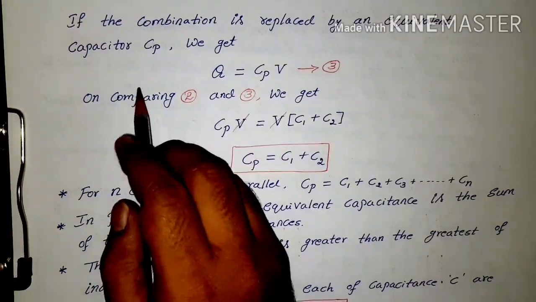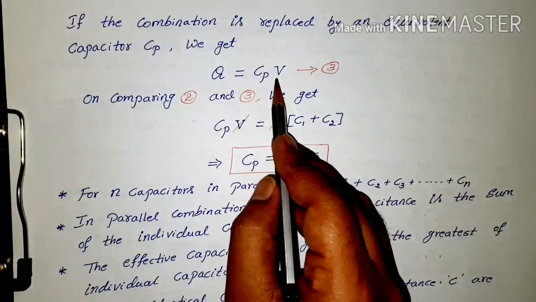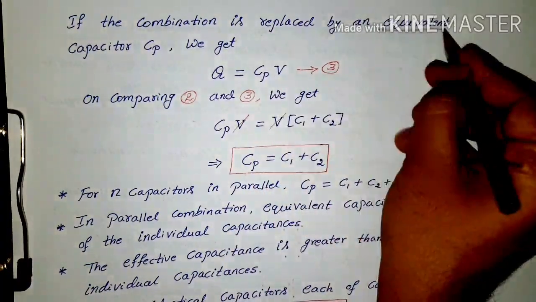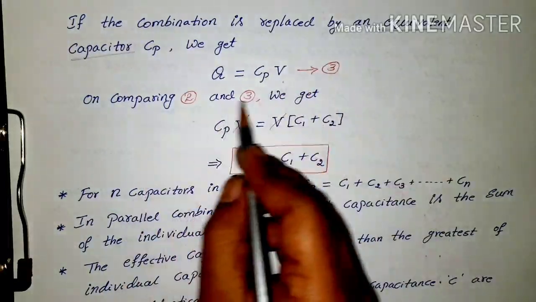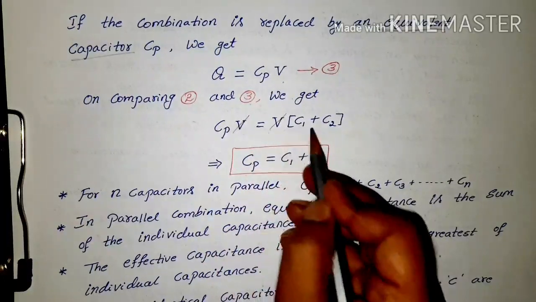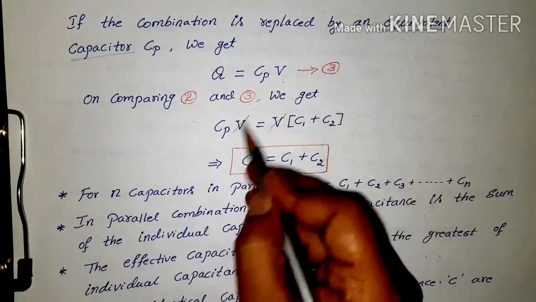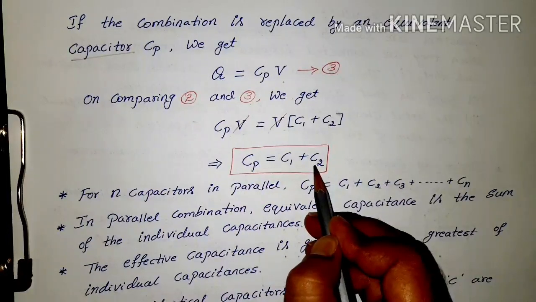Now for the equivalent circuit, in the same way we can write Q is equal to CPV, equation 3. On comparing equations 2 and 3, CPV is equal to V into C1 plus C2. Here V cancels and we get CP is equal to C1 plus C2. It's just the sum of the two individual values.